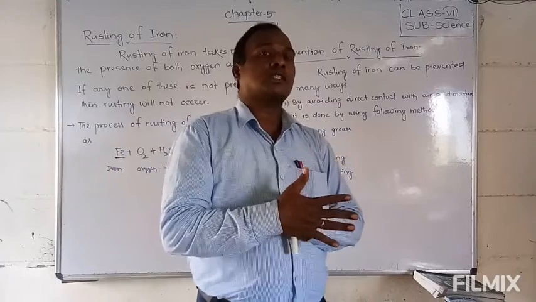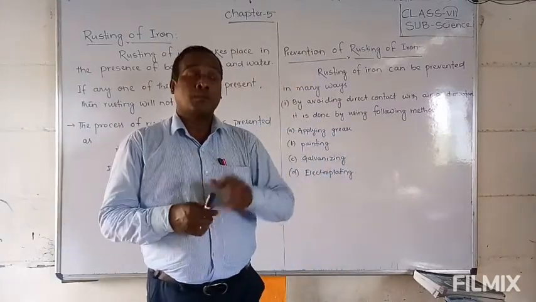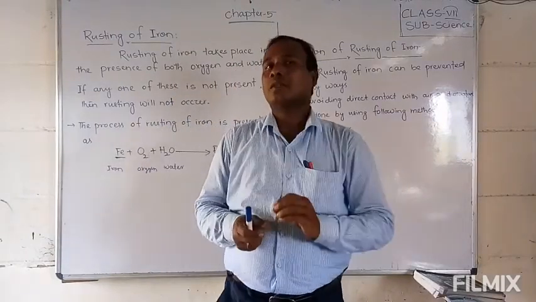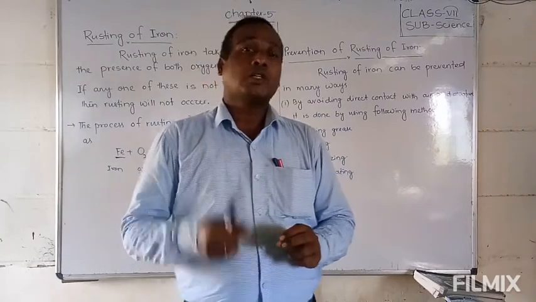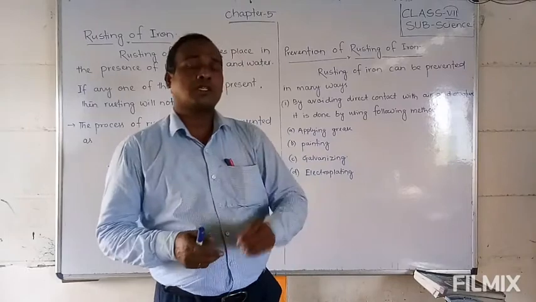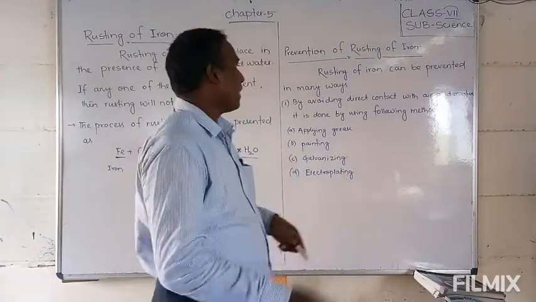That is rust. Why does it attach? Because of the presence of water and oxygen. But if water is not there and only air is there, it does not catch rust. So as much as possible you have to avoid water, then only is it possible to prevent rusting of iron.